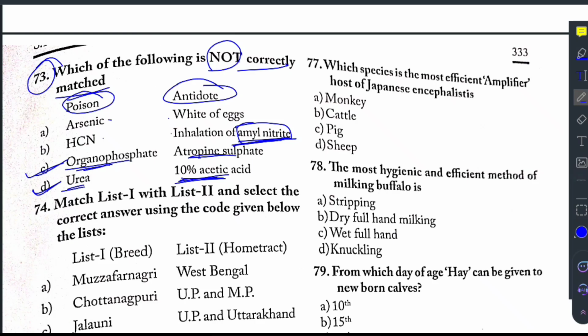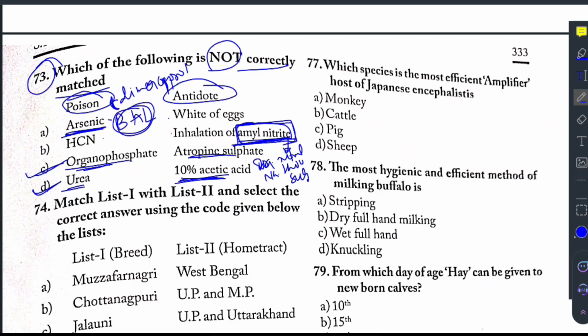Along with this, there are two other agents, sodium nitrite and sodium thiosulfate. Along with these, amyl nitrite is also used as an antidote for cyanide poisoning. And in case of arsenic poisoning, the antidote used is BAL, which is well known as dimercaprol.